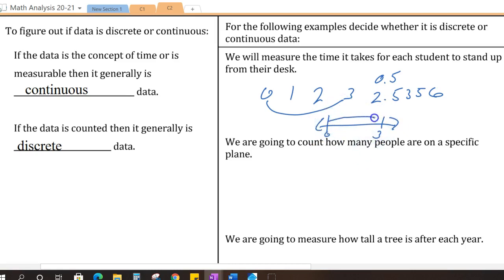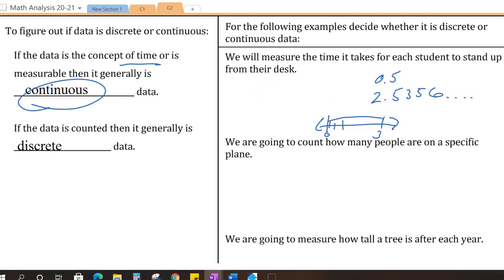So in reality, on a number line, between our starting at 0 and our stopping at 3 seconds, there's actually an infinite number of times between 0 and 3. It's not 1, 2, 3. It's not 1/2 and 1. It's not 1/4. We can keep going on and on and on for a decimal. So like we said at the beginning, the concept of time is continuous because we can become more and more accurate adding on more decimal places, which makes it an infinite number of possible answers, which gives us a result of continuous.